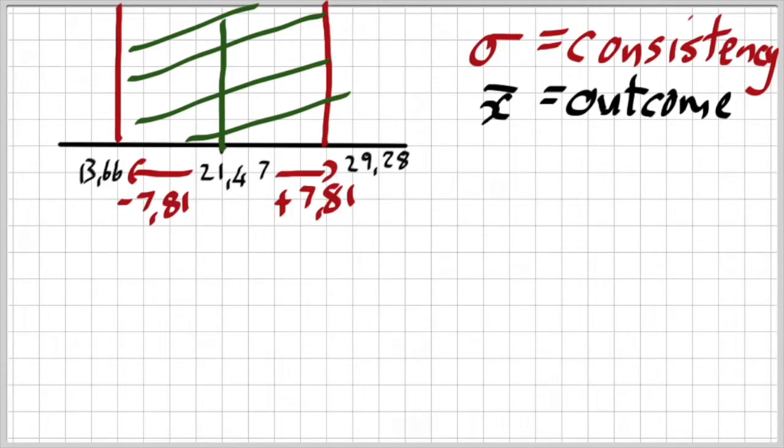So it's going to be spread out. Whereas if there's a small standard deviation, a small sigma, it means they are consistent. So it means that they always score roughly the same, around about your mean, much better than the person with a higher sigma.